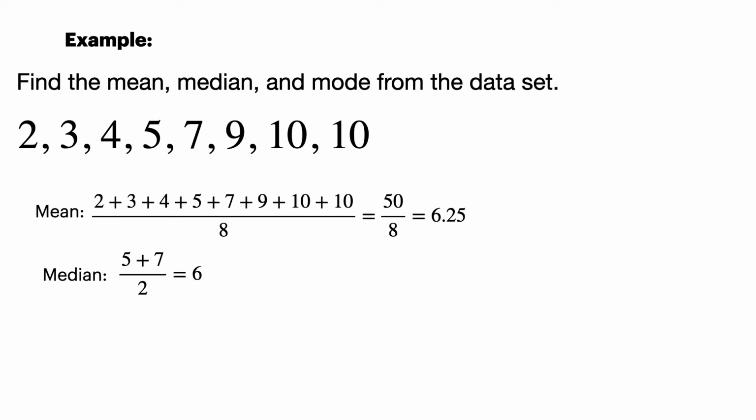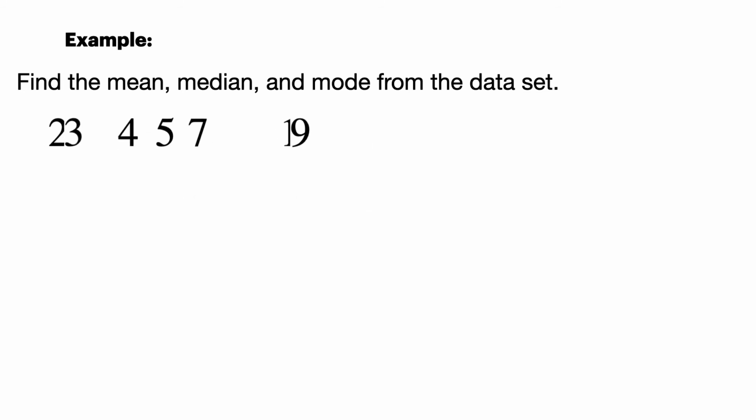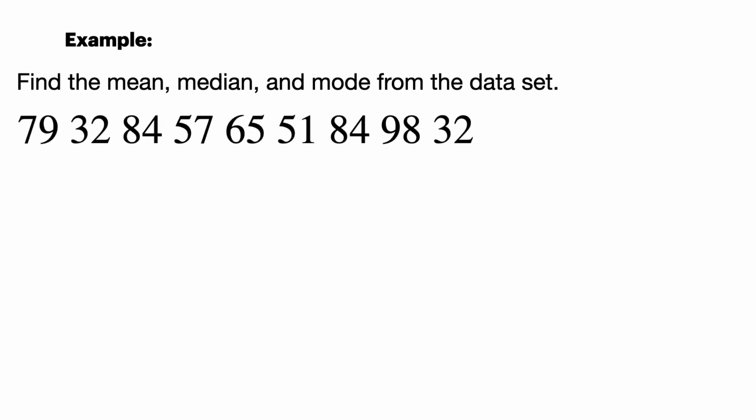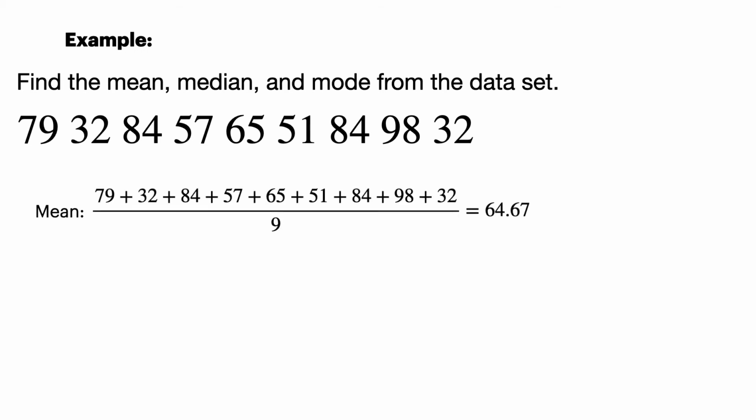The median is 6. The mode is the most occurring number. Well, in this data set, what number occurs the most? 10. 10 occurs twice. So the mode would be 10 for this example. Let's look at another example. If I have a different data set, 79, 32, 84, 57, 65, 51, 84, 98, 32, what is the mean? That is to say, what is the average?